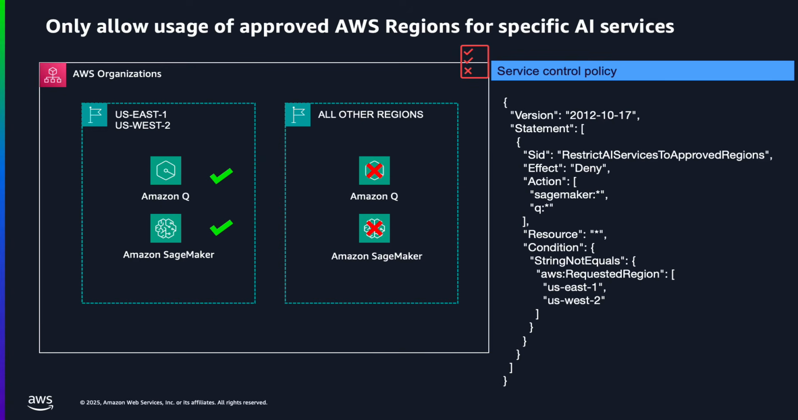The third control is about compliance. Many organizations have strict requirements for where their data and workloads can live. Within an SCP, you can deny access to generative AI services outside of approved AWS regions, say US East 1 and US West 2. This ensures workloads stay in line with residency and regulatory requirements while keeping deployment consistent across the organization.